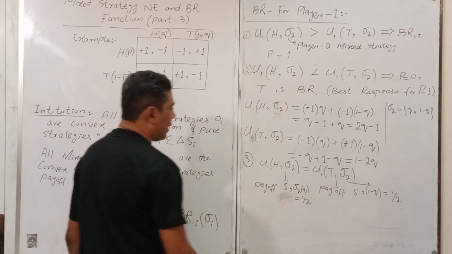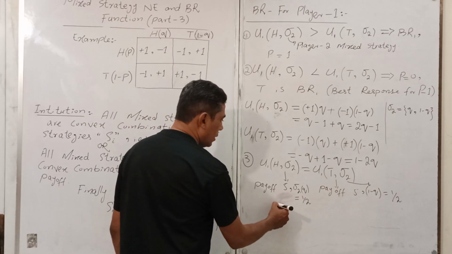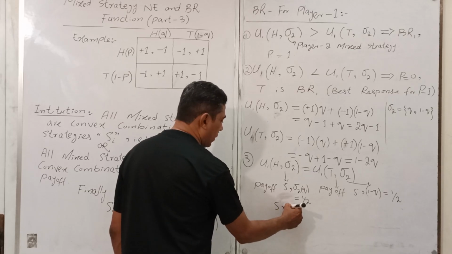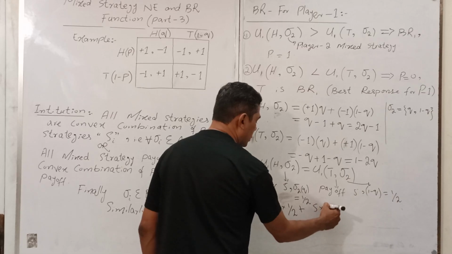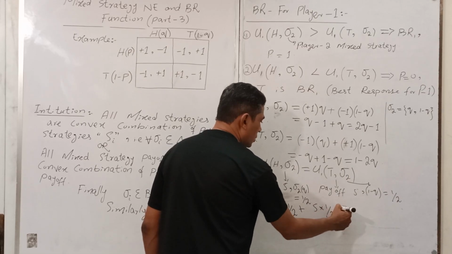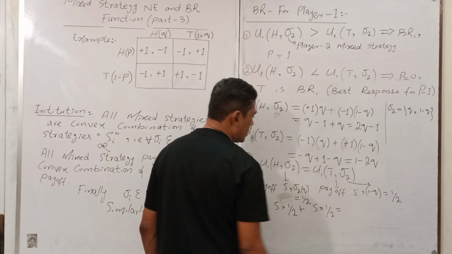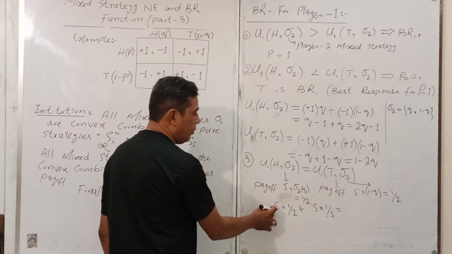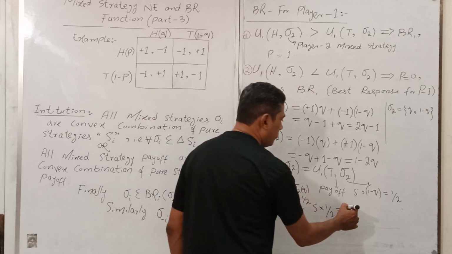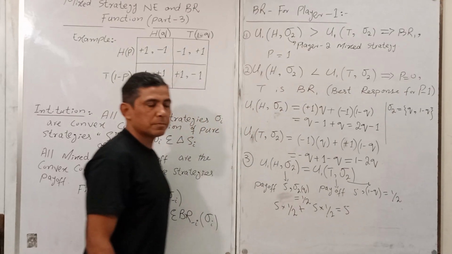So how I can write this one? 5 multiplied by 1 upon 2 plus 5 multiplied by 1 upon 2. So answer is what? 2.5 plus 2.5, you have 5.